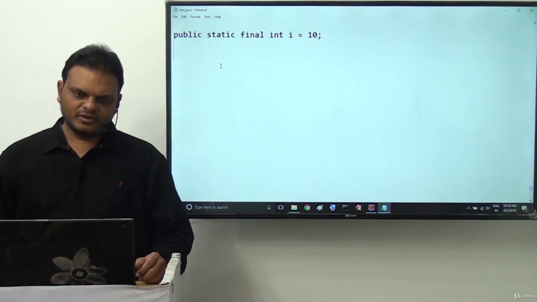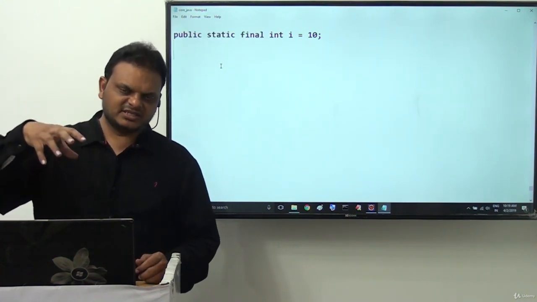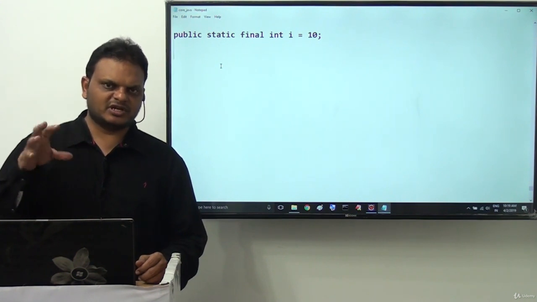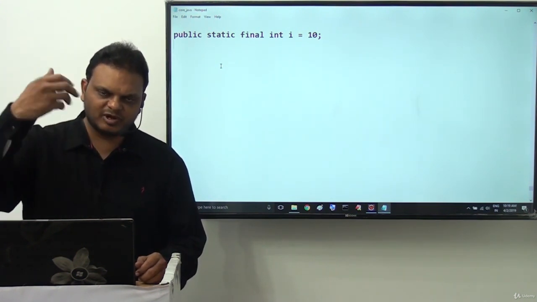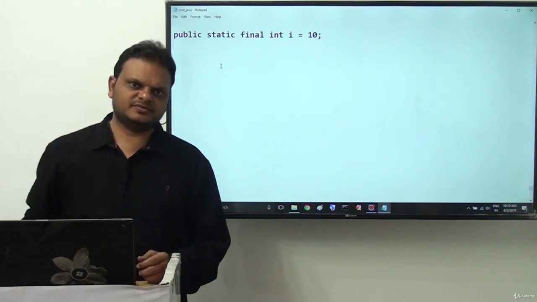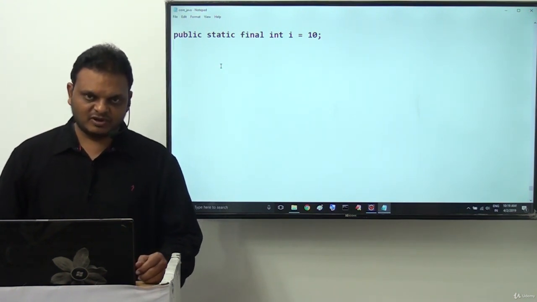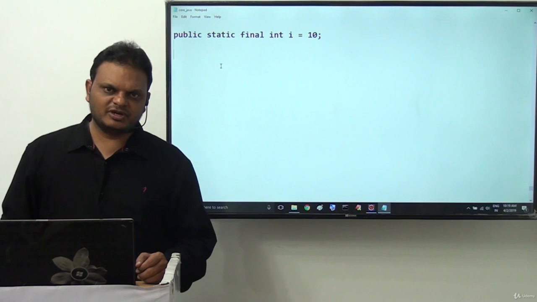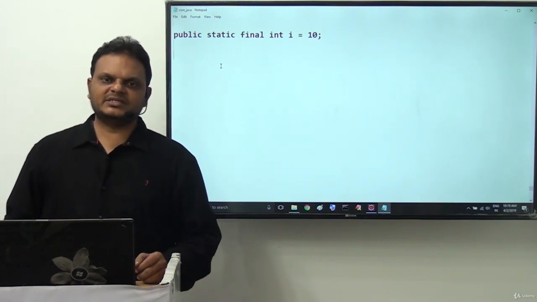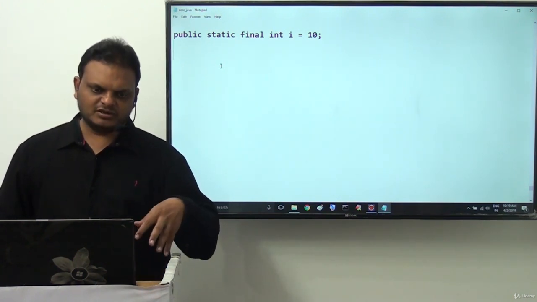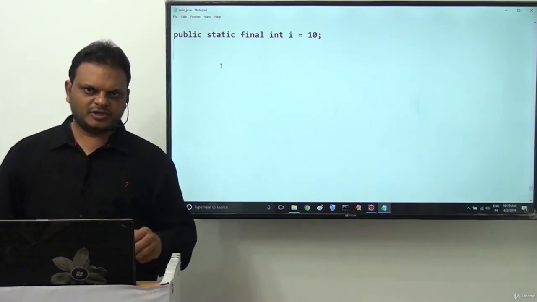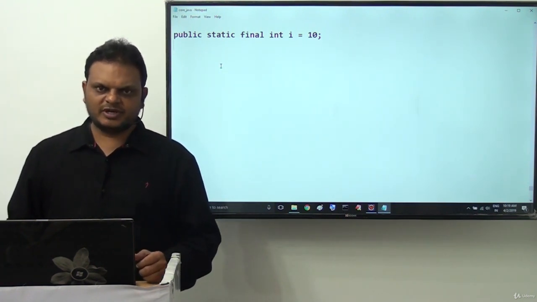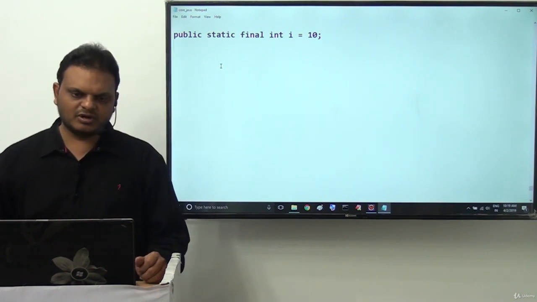Right, sir? Java has given this particular convention to declare constant variables, and Java has followed the same convention in a number of predefined classes. What exactly is the convention provided by Java? To use public static final as part of our applications. If you observe this particular point, the answer is very clear.